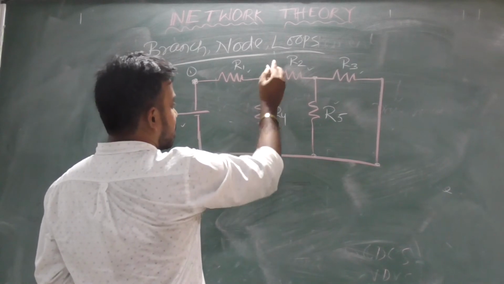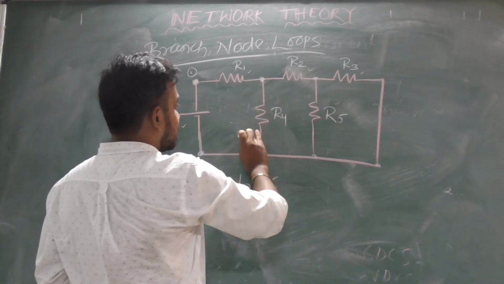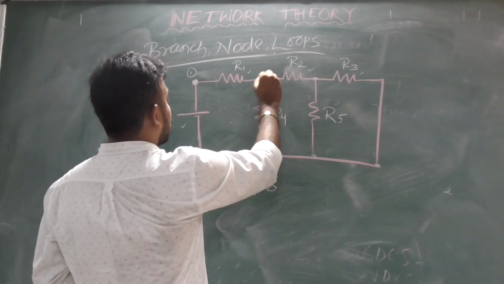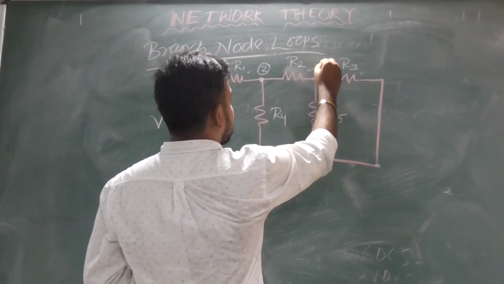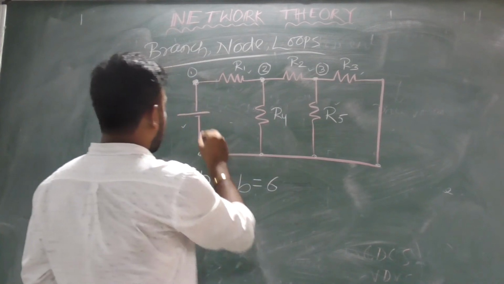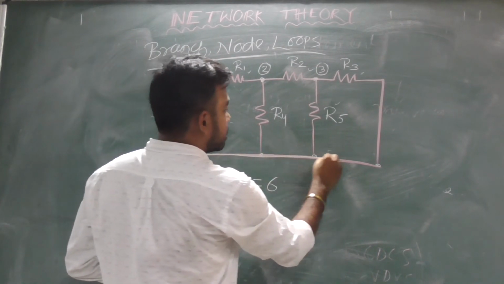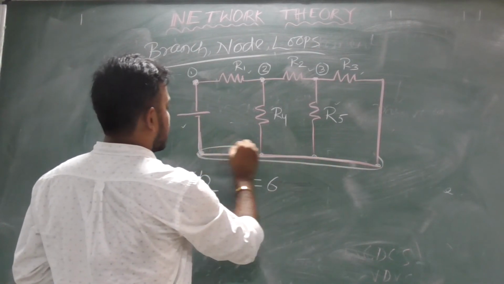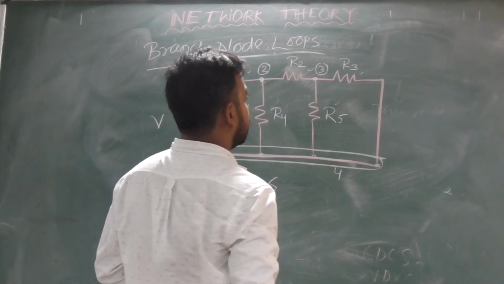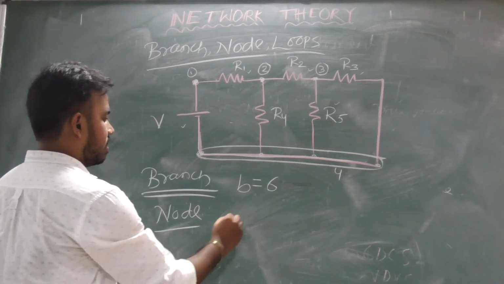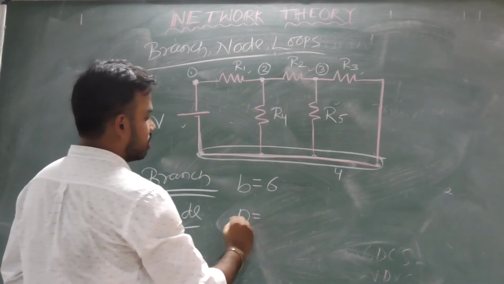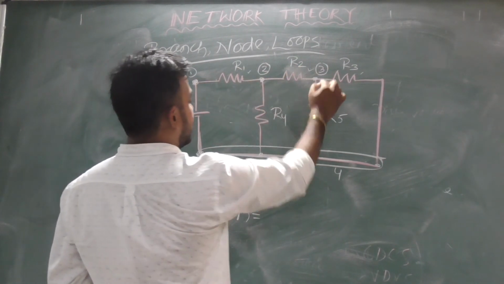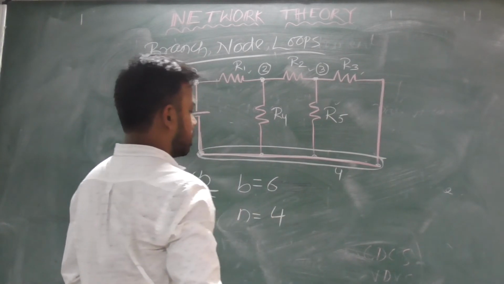Similarly, here 3 branches are connected, so this one is also a node, node number 2. This one is node number 3, and this one is node number 4. Node is denoted by small n. There are 4 nodes here.